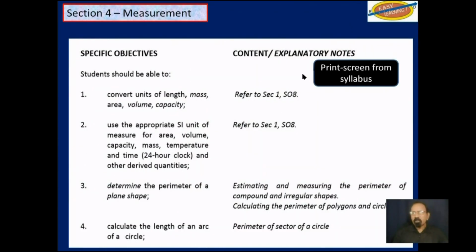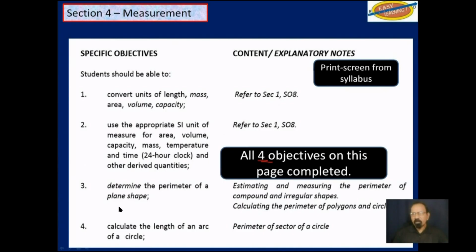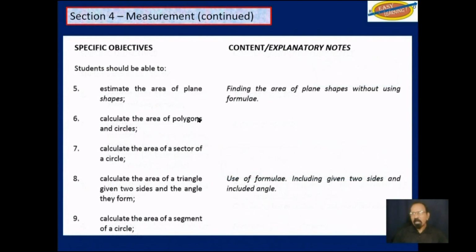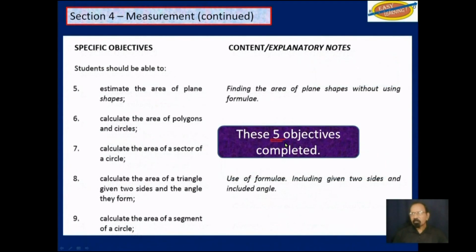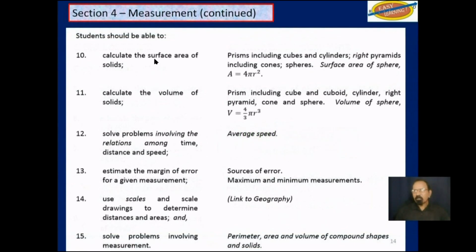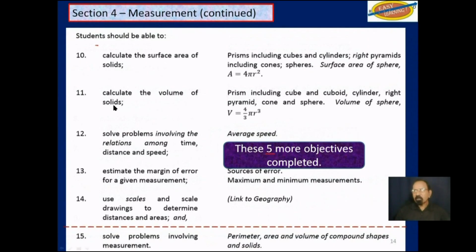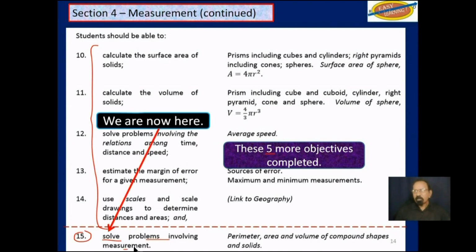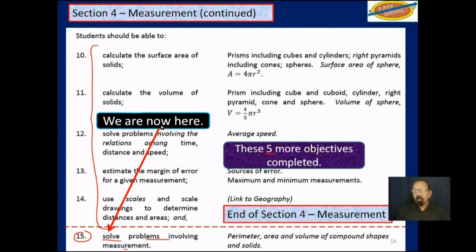So from section 4, this is a print screen of the first page. We have completed these 4 objectives. And then from the next page, these 5 objectives. And we are now on the last page from section 4. We have completed these 5 objectives as well, these here. We are here, objective 15, which is like a summary of what we have been doing, where it says solve problems involving measurements. So we are here, as I said, end of section 4, last objective.